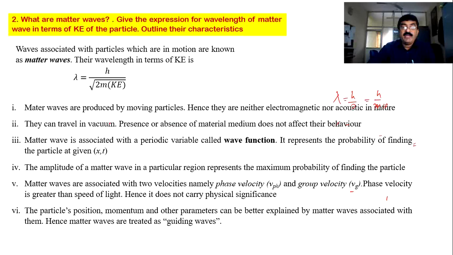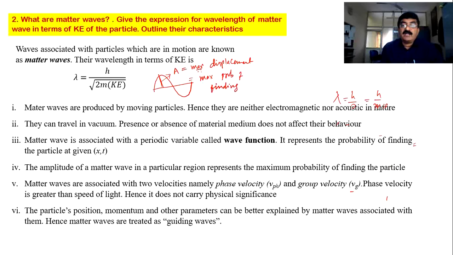See, a wave looks like this. This is a wave, for example, like this. In the case of a normal wave, we call this height the amplitude. It is nothing but maximum displacement. This is in the case of a normal wave. But in the case of a matter wave, this is nothing but the maximum probability of finding the particle.